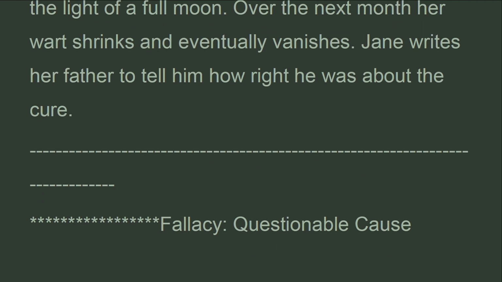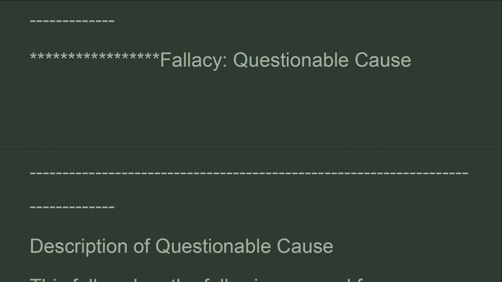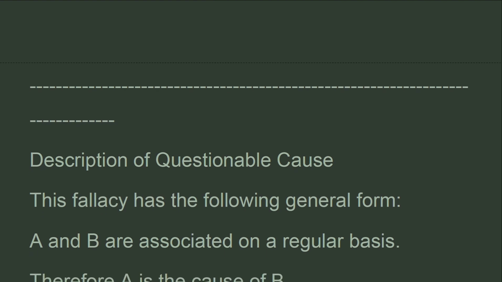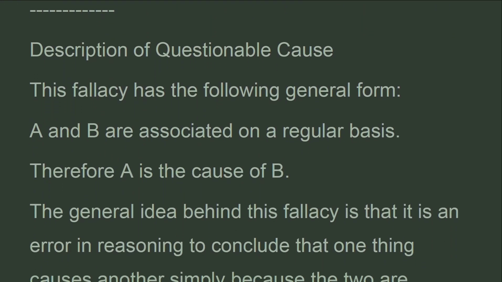Fallacy: Questionable cause. Description of questionable cause. This fallacy has the following general form. A and B are associated on a regular basis. Therefore A is the cause of B.